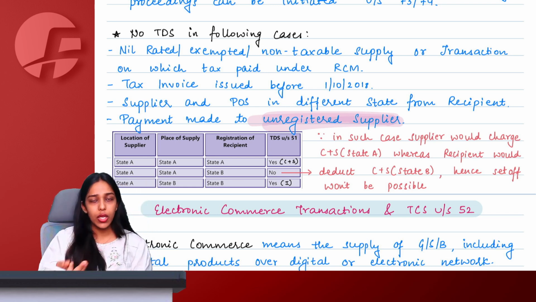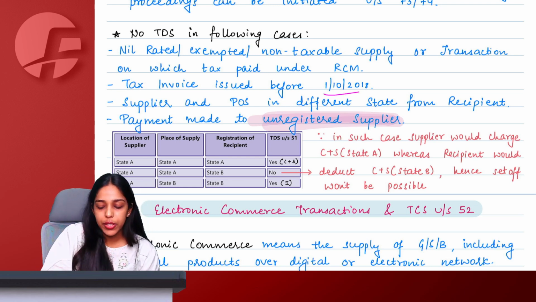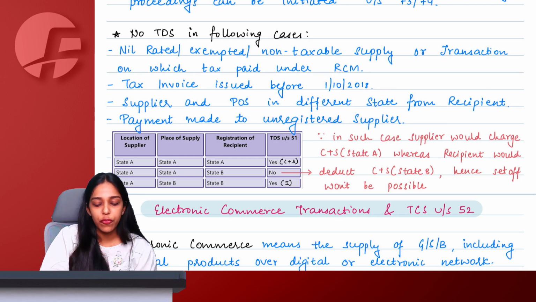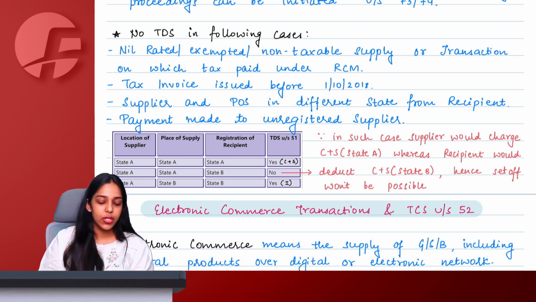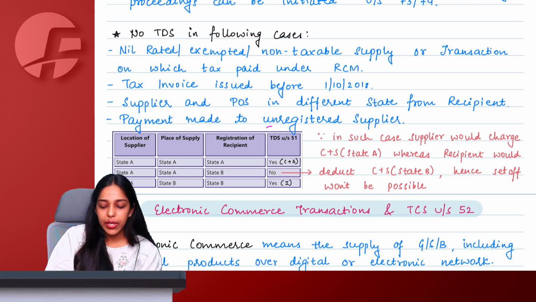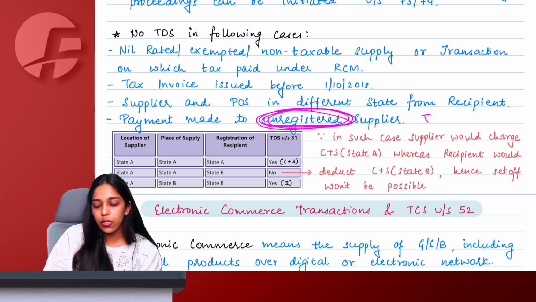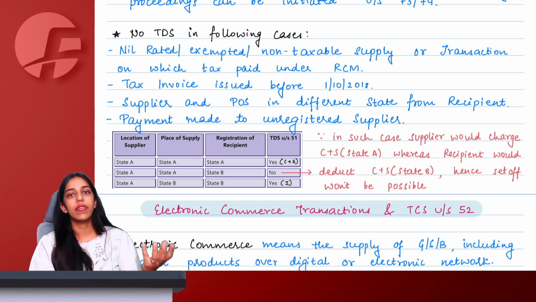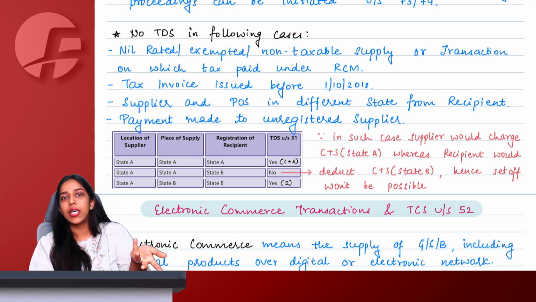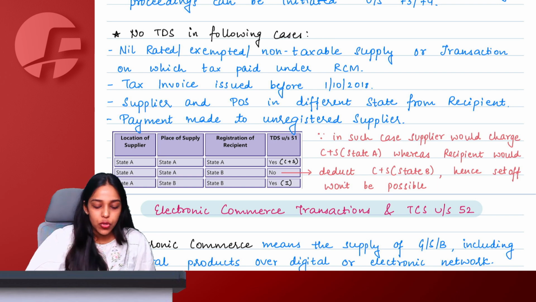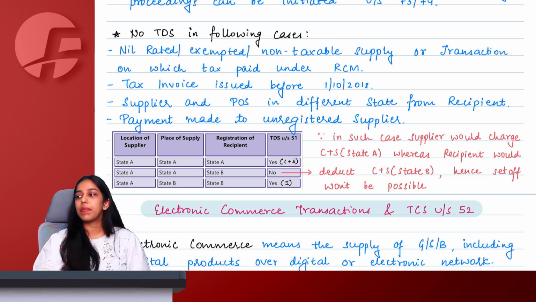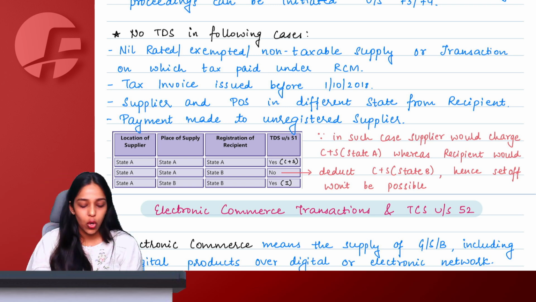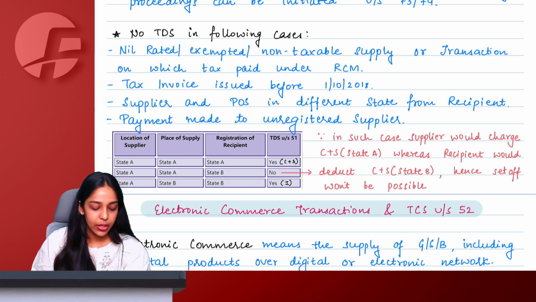Also, the provisions of TDS came into picture from 1st October 2018. So if any invoice was issued before this time, then also no TDS on it. And also we say that whenever the supplier is unregistered, then also no TDS. Why? Because an unregistered person cannot have a cash ledger. So even if TDS is deducted, where will they get the credit? Because they don't have any cash ledger. So if the supplier is unregistered, then also no TDS is to be deducted.